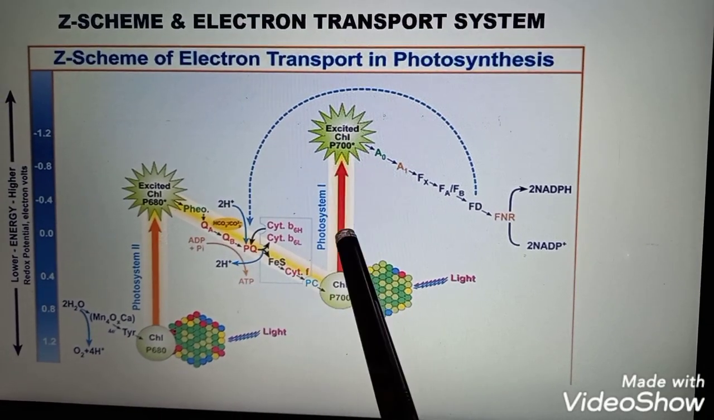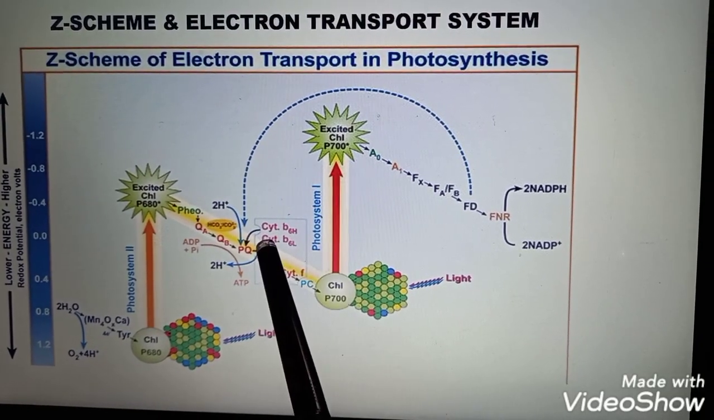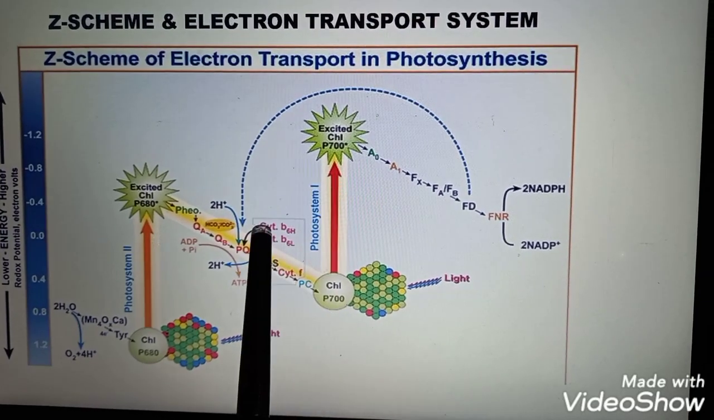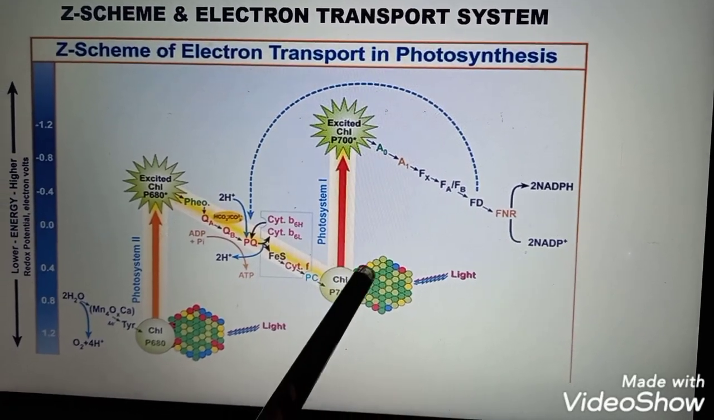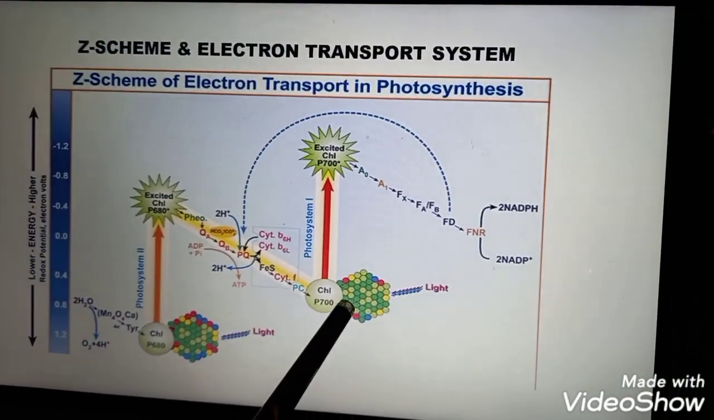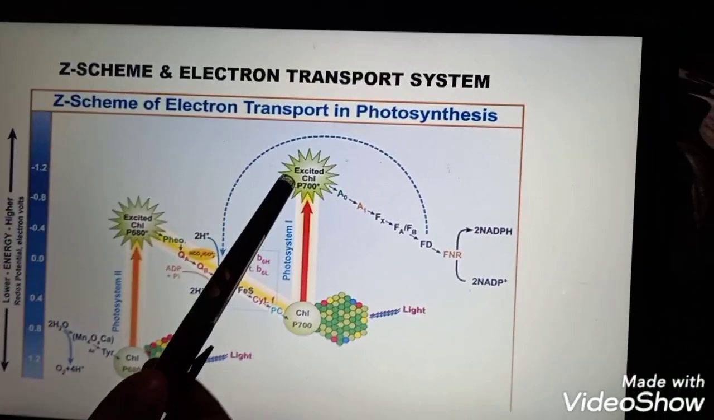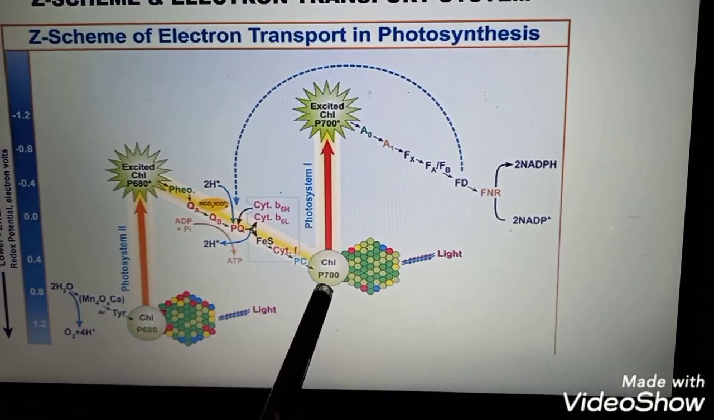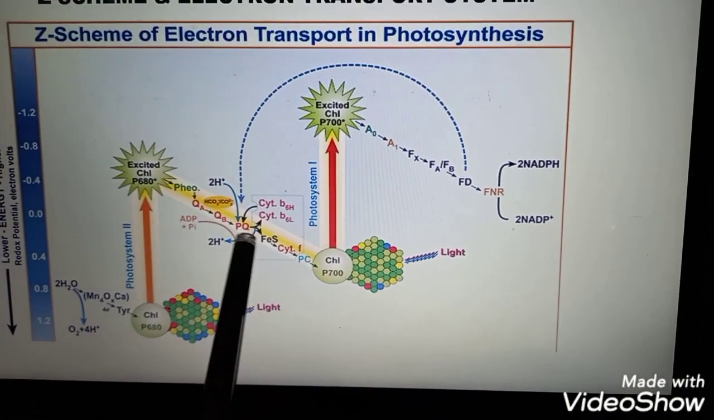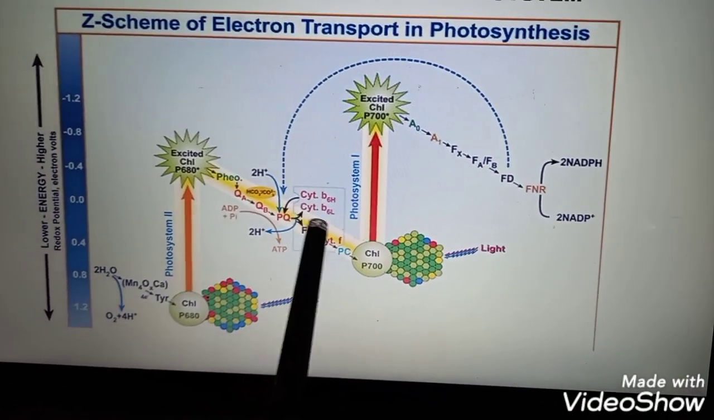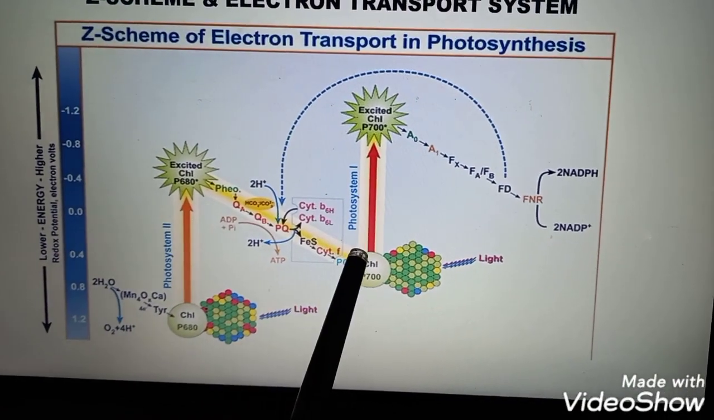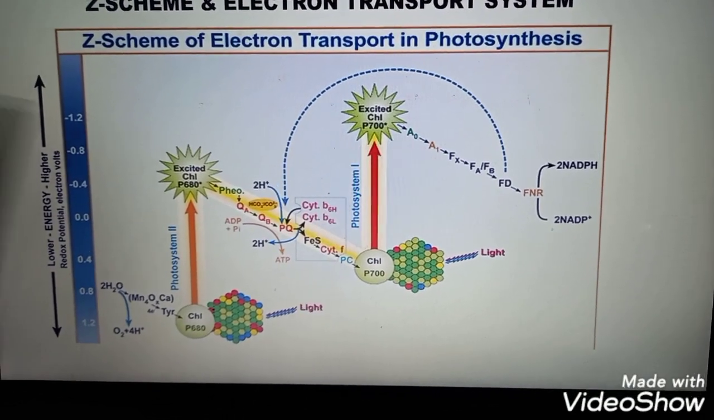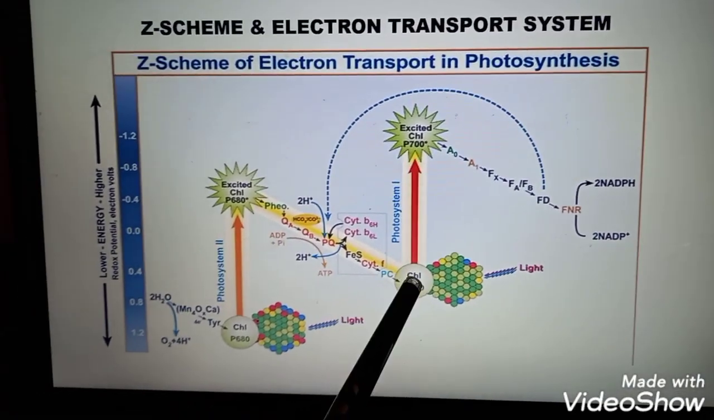The formation of ATP molecule by PS1 is known as cyclic photophosphorylation, because this ATP is formed when the electron goes from P700 to the excited state of P700, and when it comes back again to P700, the formation of ATP takes place. This is the cyclic process. So the formation of ATP is known as cyclic photophosphorylation.